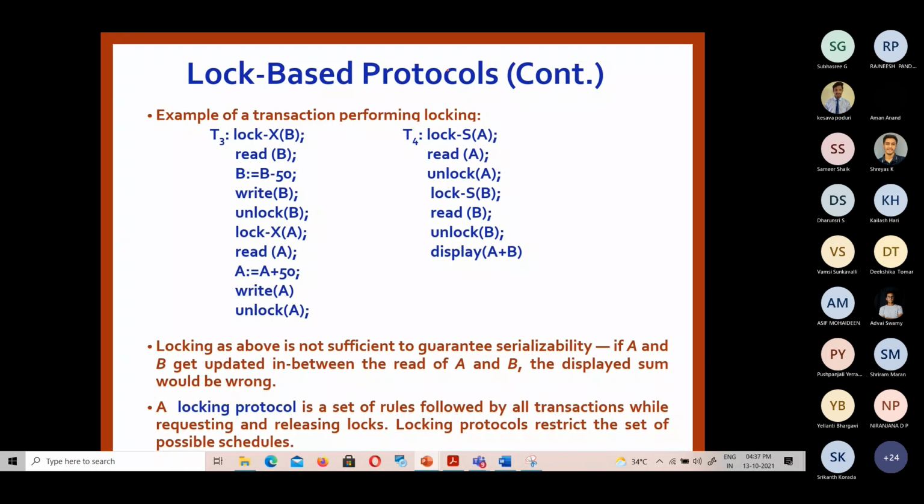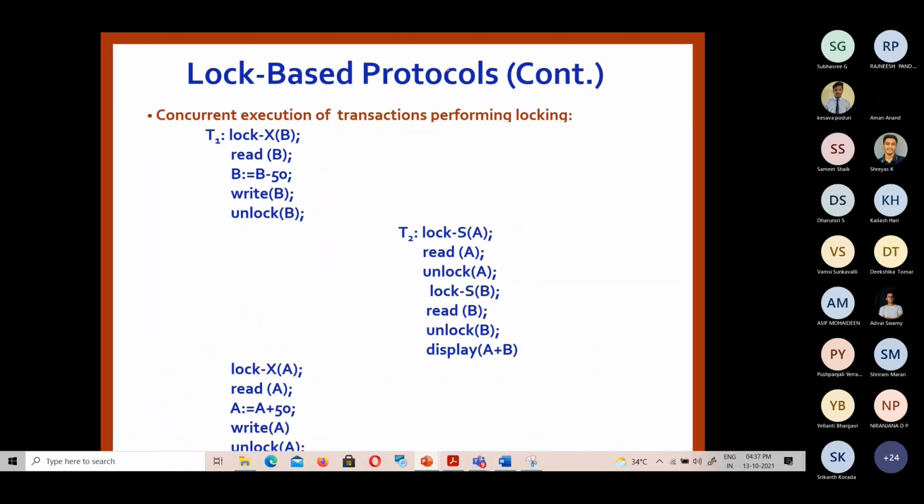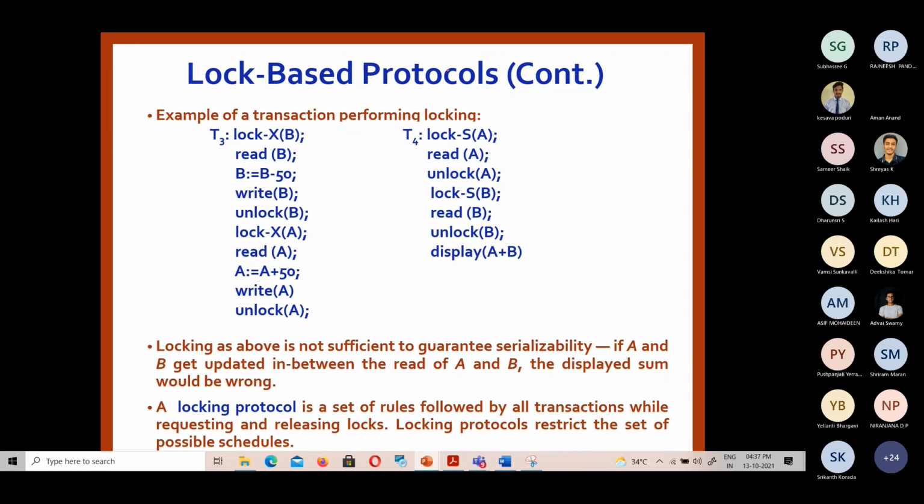Here is an example for performing the locking. If you want to perform an update on the data item, we will take an exclusive mode lock on the data item, and then we will write the data item. Then we unlock the data item so that it can be used by some other transaction in future. Similarly, here we are locking the data item in exclusive mode because there is a write operation. Once the operations are completed, the data item is unlocked.